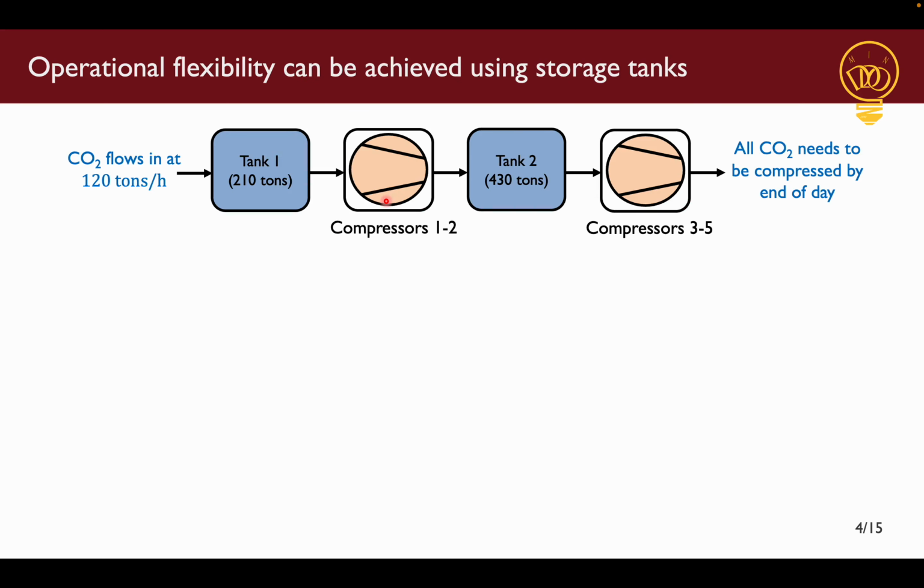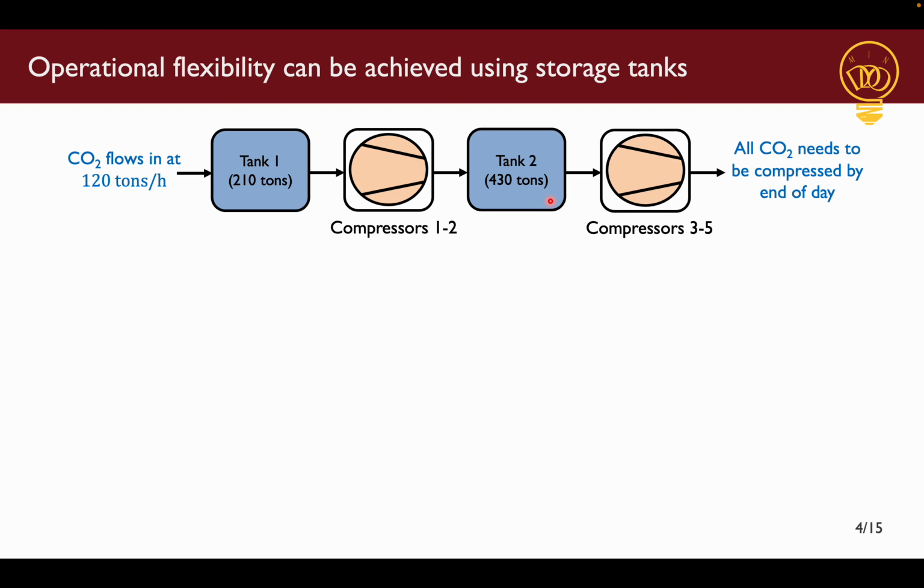To do that, we proposed introducing two storage tanks, one at the beginning of the compressor train and another in between compressors 2 and 3. To give you an idea, the size of tank 1 is less than 2 time periods worth of CO2, and the size of tank 2 is less than 4 time periods worth.